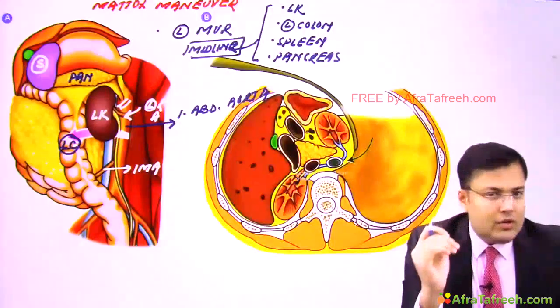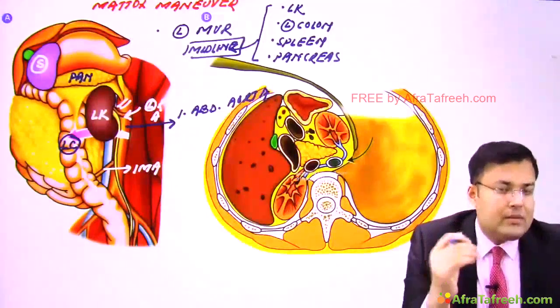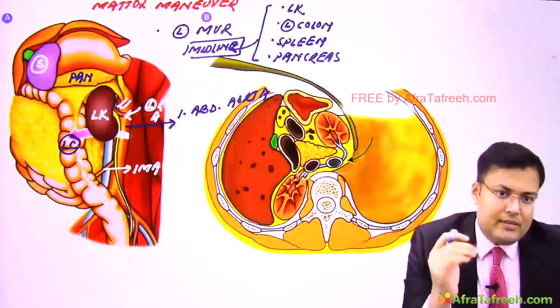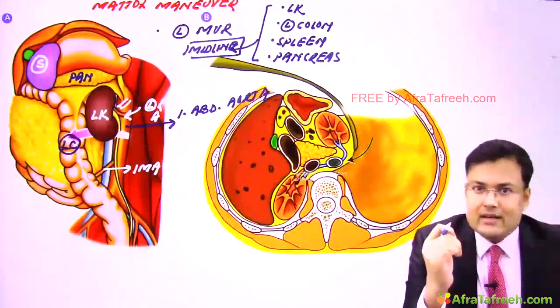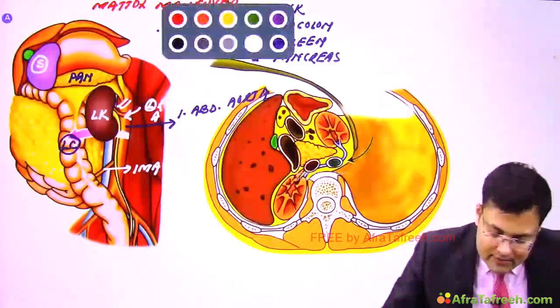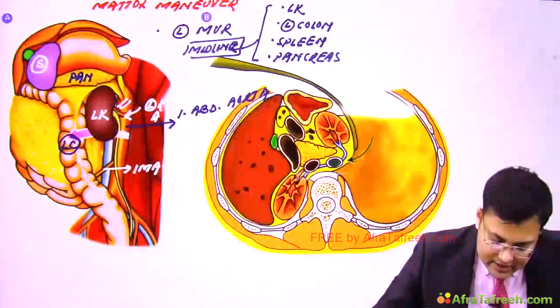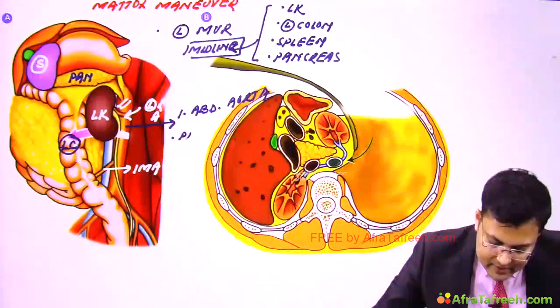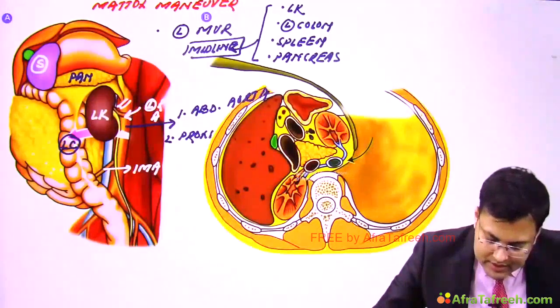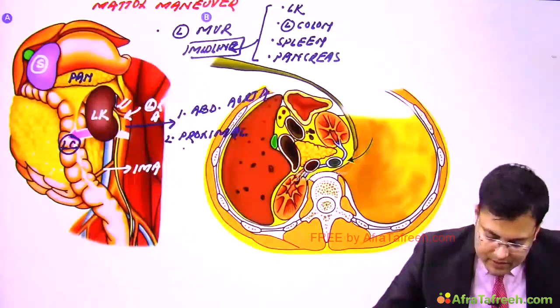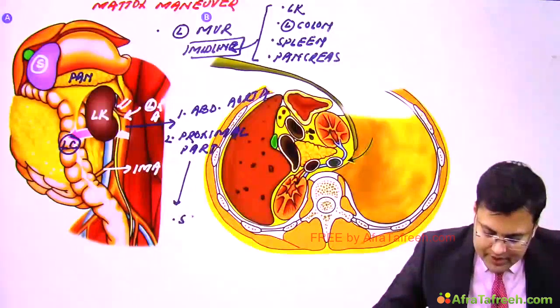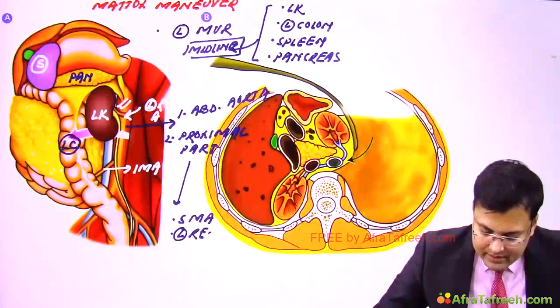So the Mattox maneuver is going to expose the proximal part of the superior mesenteric artery, left renal artery and inferior mesenteric artery, apart from the entire length of the abdominal aorta.